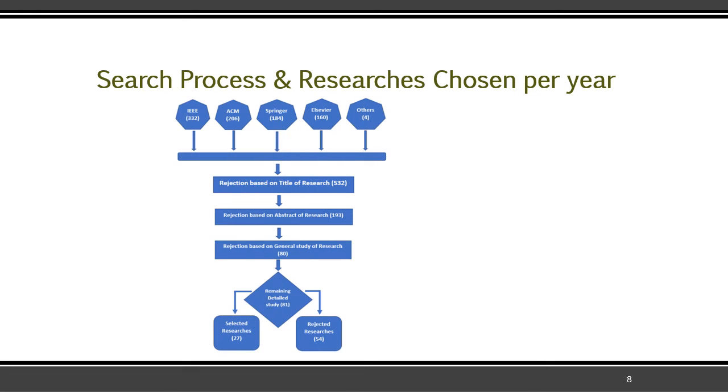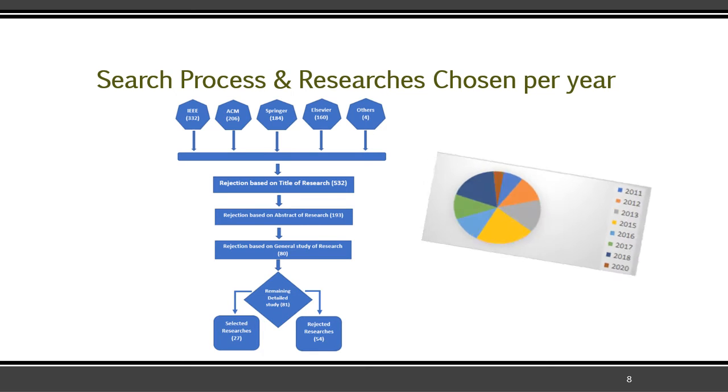Here is the diagram for the search process, in which the main databases are shown and the number of papers downloaded from those databases. It is a step-by-step projection which we did on those downloaded papers, so that we could be concise and nearer to the relevant and latest studies. Some were rejected on the basis of title, some on the basis of abstract, and some on the basis of general study, which includes language and analysis. In the end, the selected studies were 27 and the rejected ones were 54.